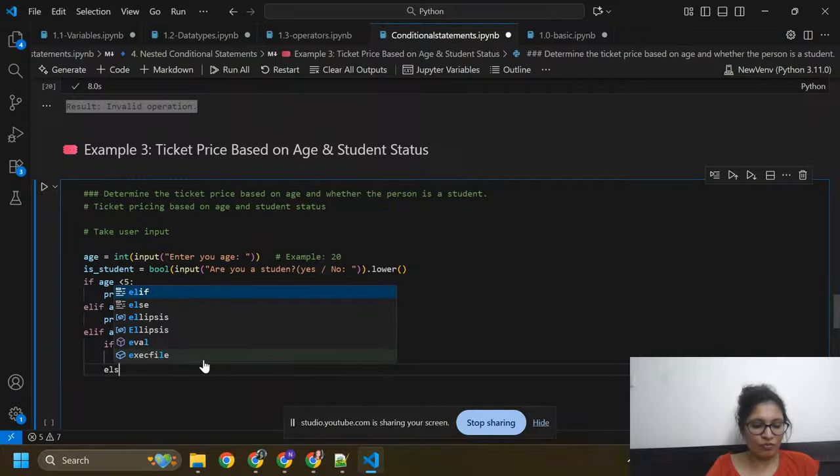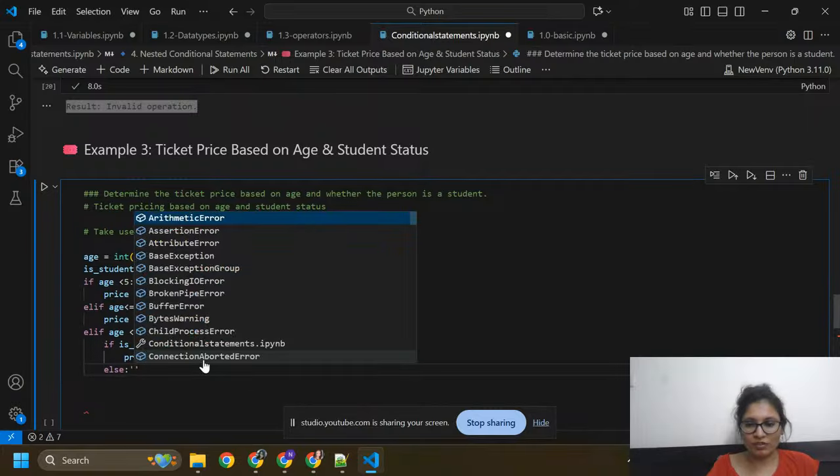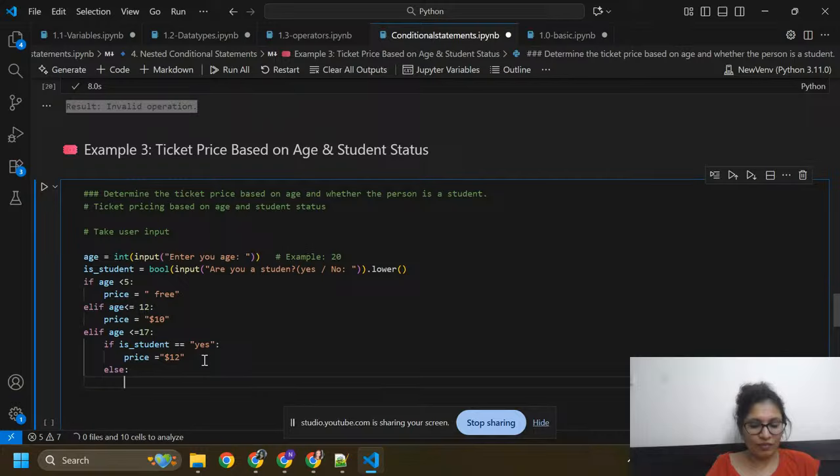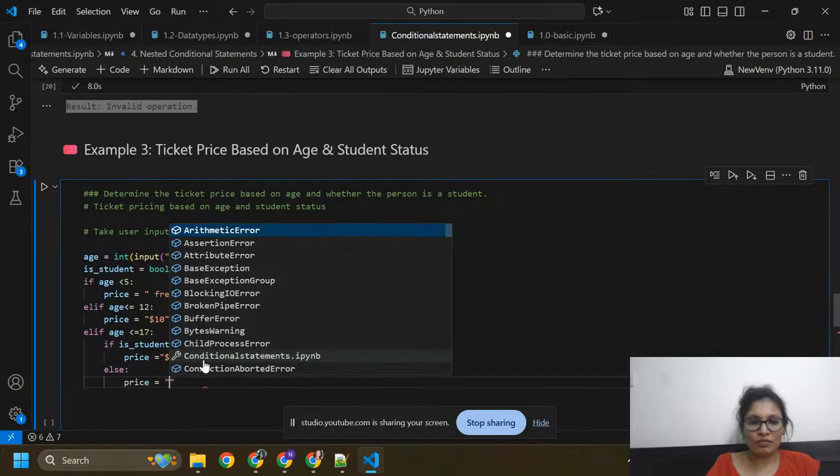If you are not a student, then we will execute this condition, else your price is equals to $15.